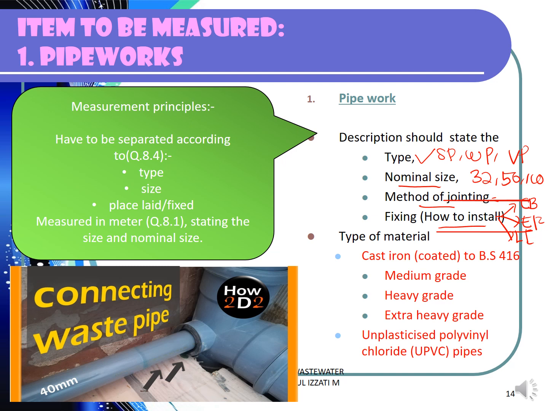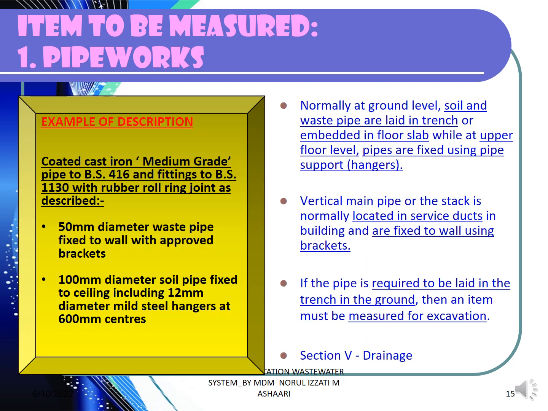There are a few possible materials available, so you have to check in the drawing whether it is UPVC, PVC, or cast iron. According to clause Q.8.4, these are the categories of the item. These are the components and specifications that you have to check before you prepare the taking off list. Now look at this example of the description.